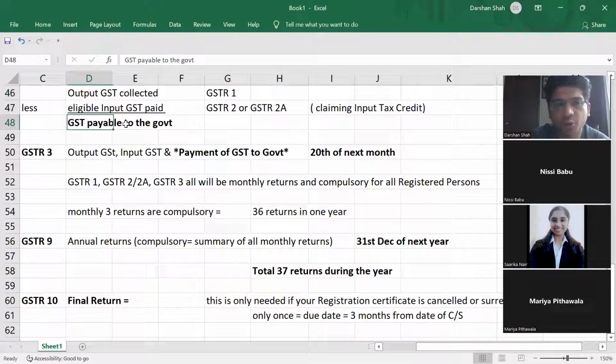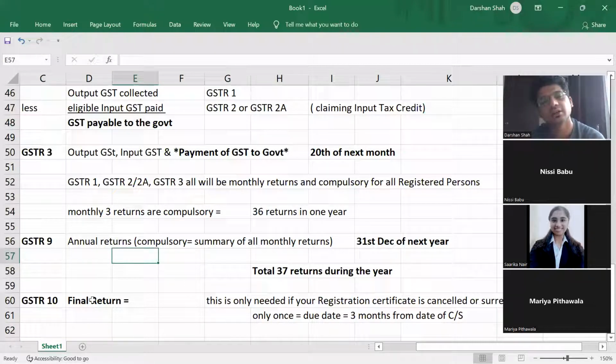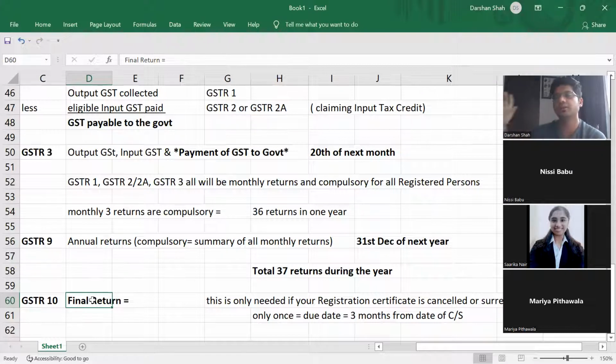But if it comes negative, it is refundable, so it will be carried forward and adjusted in the next month's returns. Only when you close the business, whatever refundable amount was remaining, that you will get as a refund.